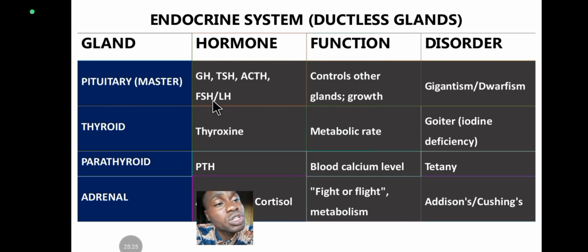So you all know that the pituitary gland controls everything. So what is the function of the pituitary gland? It controls other glands, and it also helps with growth. When there's a disorder in the pituitary, what happens? You are going to see gigantism and dwarfism. When the production of growth hormone is too high, you are going to see gigantism. You will see giants: too much growth hormone, too much growth. Then when there is insufficiency of the hormone, you are going to see dwarfism. You will see short people.